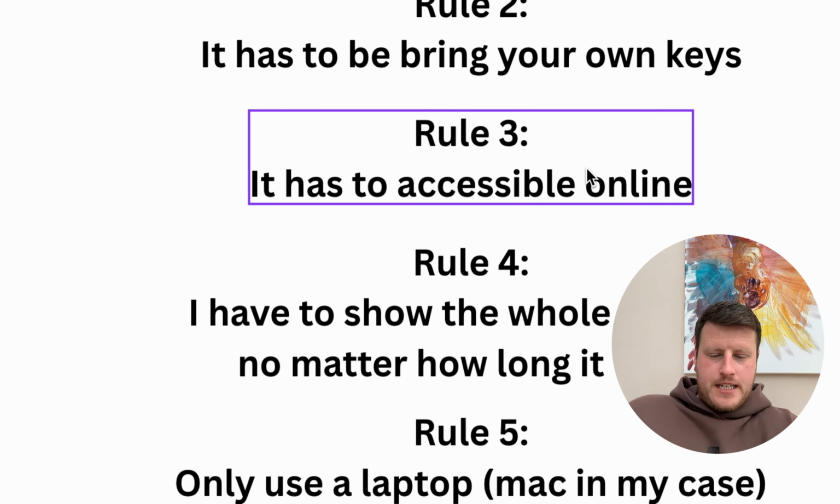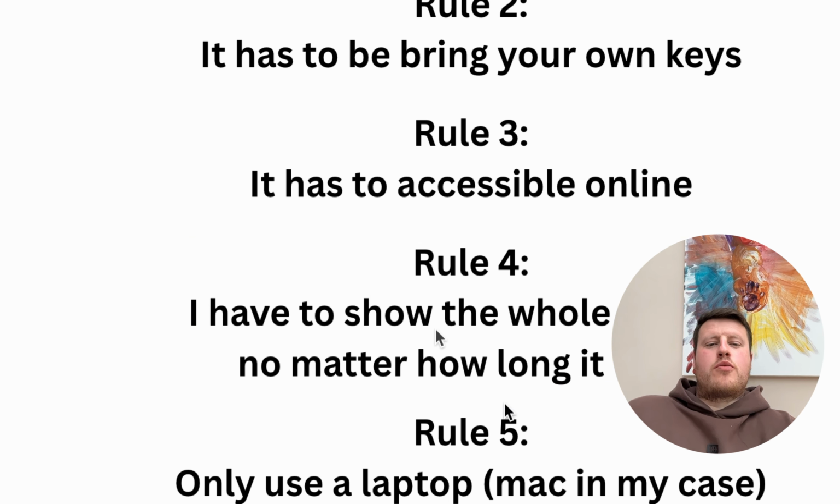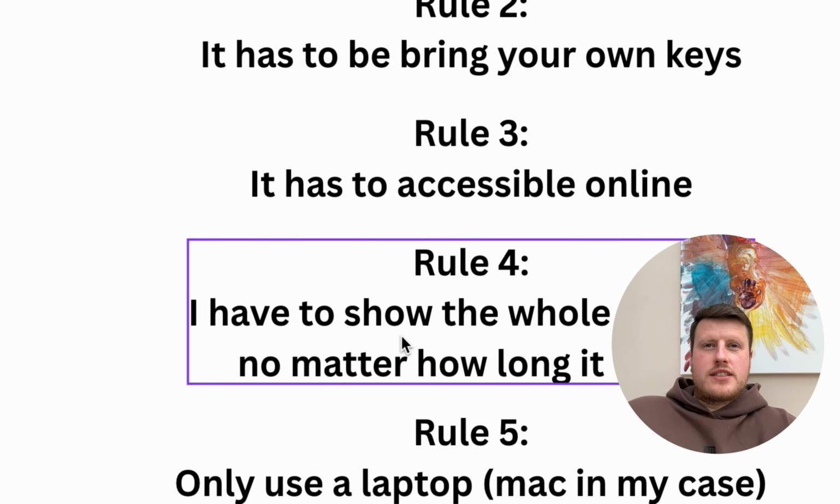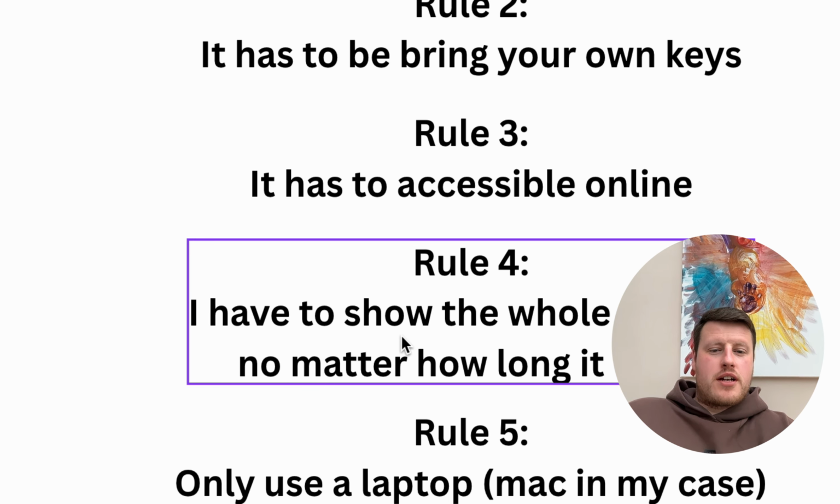Online. I have to show the whole process, no matter how long it takes. So there might be a few where I'm sitting there for like 10, 15 hours building something, but I'll skip as much as I can. But you'll see the whole process, every prompt, everything. You can slow down the frame rates and all that sort of stuff, so you can see exactly what I do, and you can build it yourself.